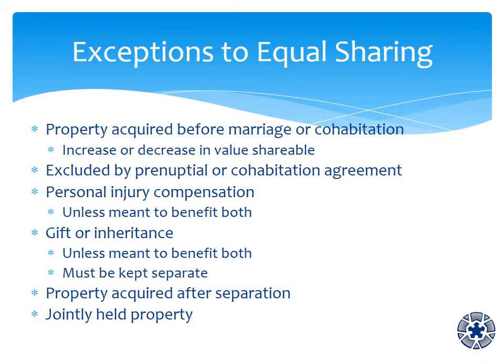The following assets are not shareable: the value of property acquired before the marriage or common law relationship, but any increase or decrease in the value of the property must be shared. Property excluded by a prenuptial or cohabitation agreement. Personal injury award to compensate one partner only. A gift or inheritance given to one partner for only his or her benefit and kept separate from other family assets. And property acquired after separation. Jointly owned property is not included because it is already owned equally.